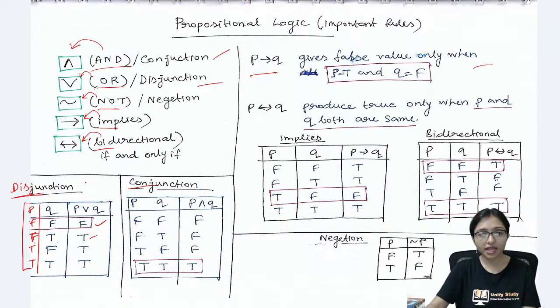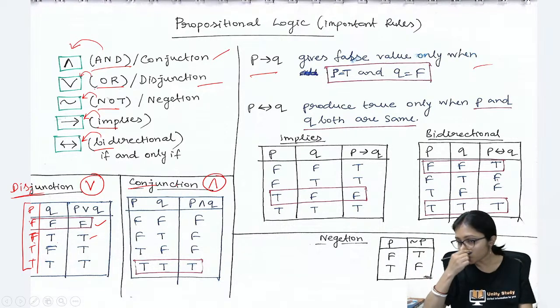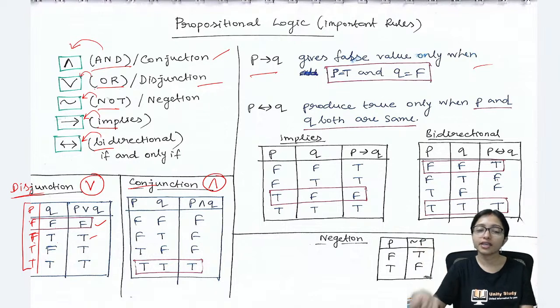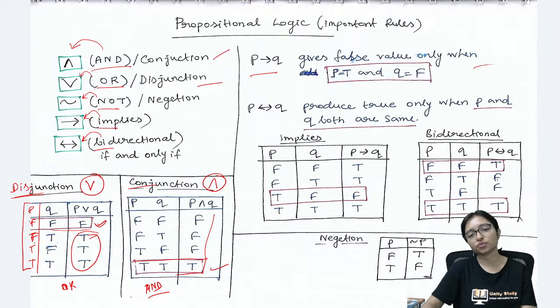Disjunction means or, and conjunction means and. So this is the and gate, this is the or gate. According to that it will work, because when both are true then only it is true, otherwise all are false, and when both are false then only it is false, otherwise all are true.